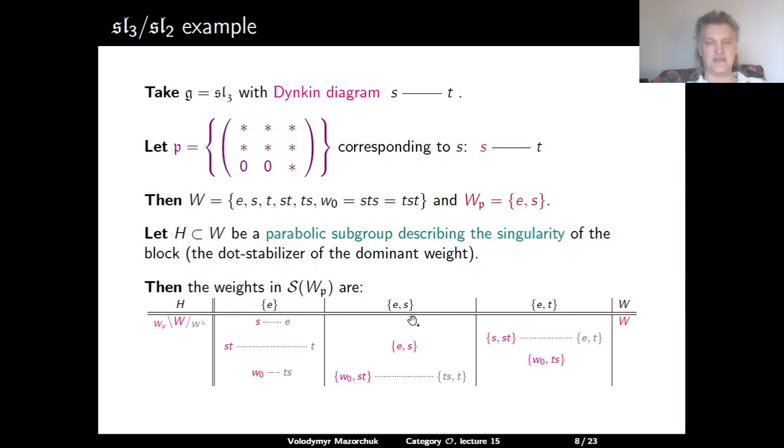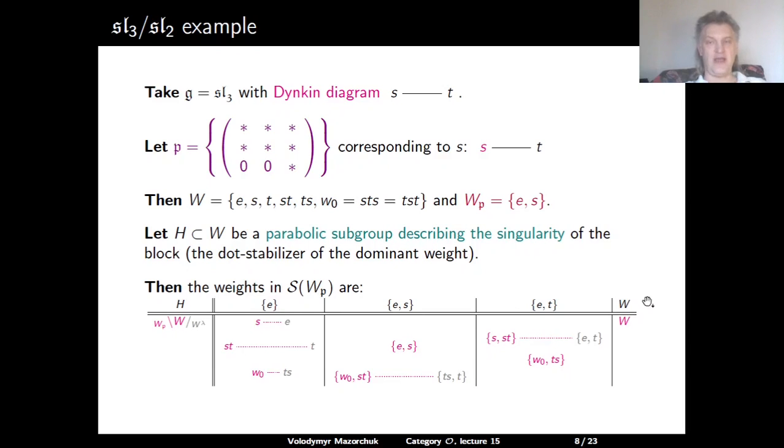If H is E and S, then we have 3 cosets, ES, TS and T, and W0 ST. So we have 3 cosets modulo H, and these give rise to 2 double cosets with the longest elements ES and W0 ST. If H is the subgroup consisting of E and T, we have 3 H cosets, ET, SST, W0 and TS, and again these give rise to two double cosets with the longest elements represented by S and ST and by the coset W0 and TS.